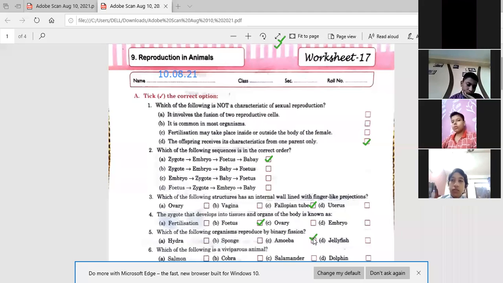Ma'am, animals which give birth to young ones. So इनमें से कौन सा है? Dolphin. So till here everybody has done. Yes, ma'am.